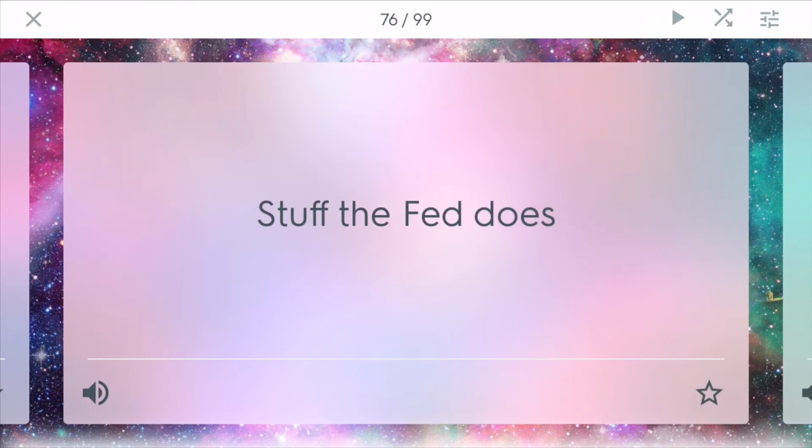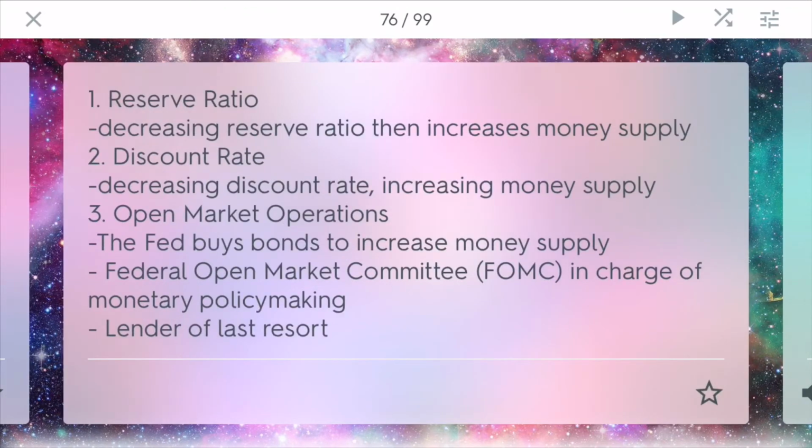So what are some things the Fed does? Well, they are in charge of the reserve ratio. They can decrease the reserve ratio to then increase the money supply in the economy. That's the amount that banks have to hold inside, usually around 10%. They can also adjust the discount rate. This is the rate at which banks can borrow money from each other. And if they decrease the discount rate, they can start to increase the money supply.